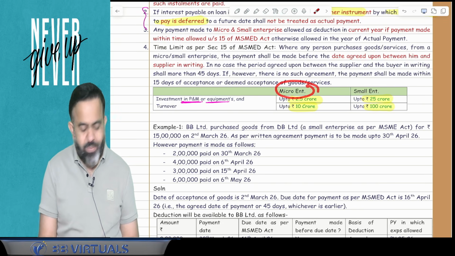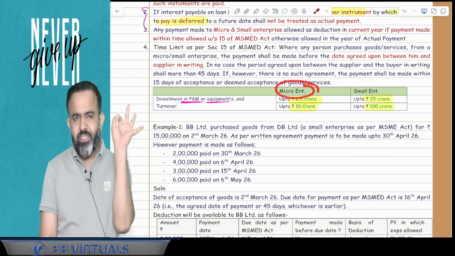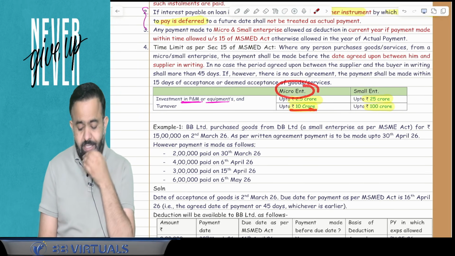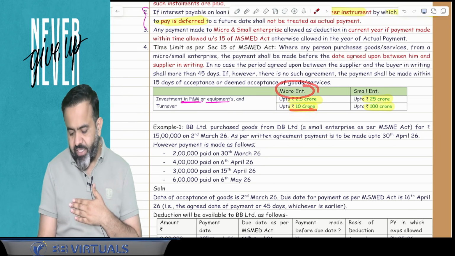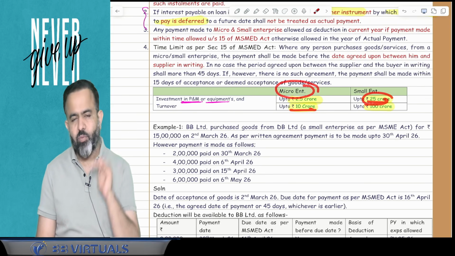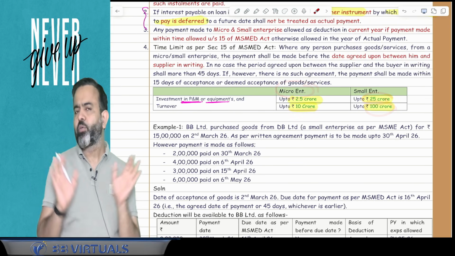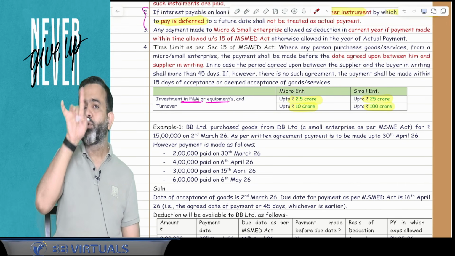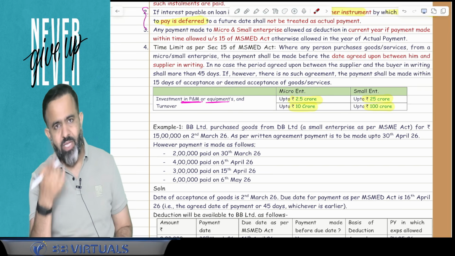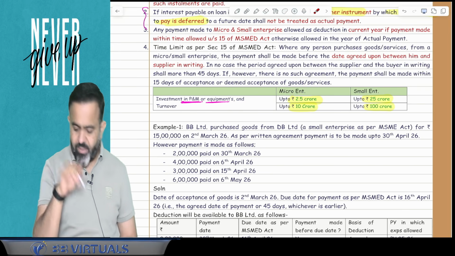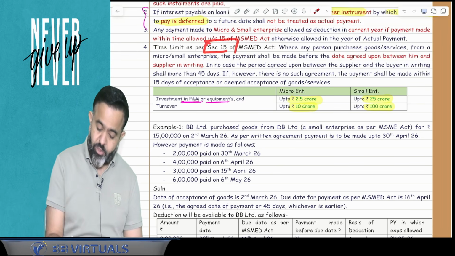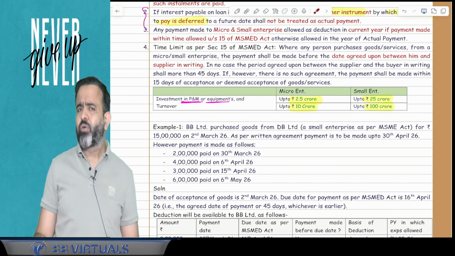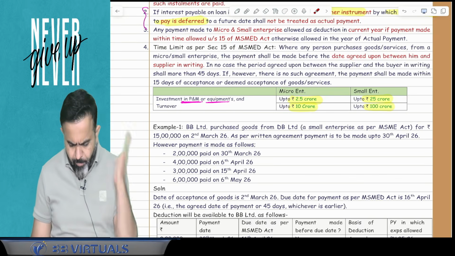So in micro enterprise, investment in plant and machinery equipment is within the limit of 2.5 crore and turnover 10 crore. And in case of the small enterprise, investment in plant and machinery equipment is within the limit of 25 crore and turnover is within the limit of 100 crore. So that is called your micro and small enterprise. So guys, if you make the payment to the micro and small enterprise, then payment has to be made within the time given under section 15 of the MSME Act. Otherwise that expenditure is not allowed in the current year. It will be allowed in the year in which actual payment is made.